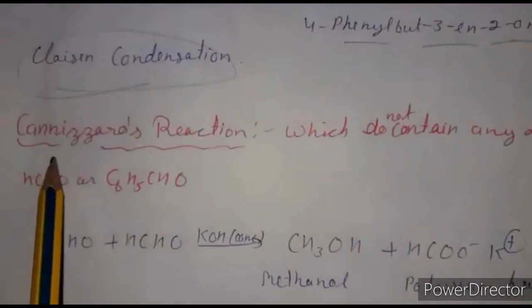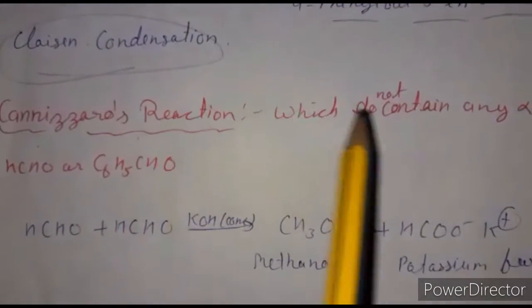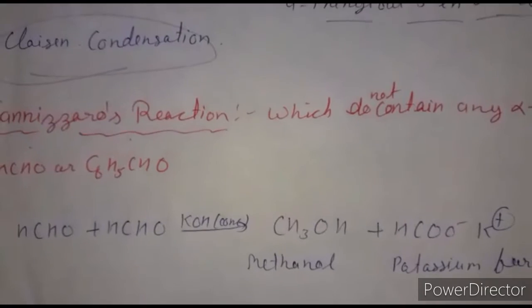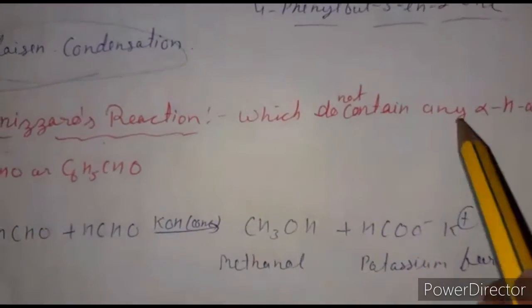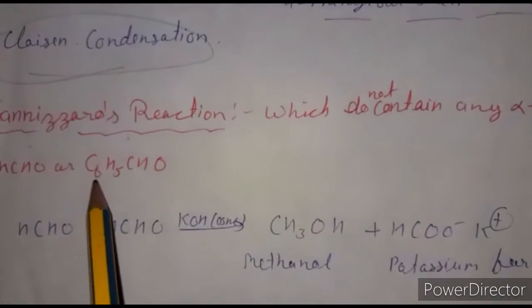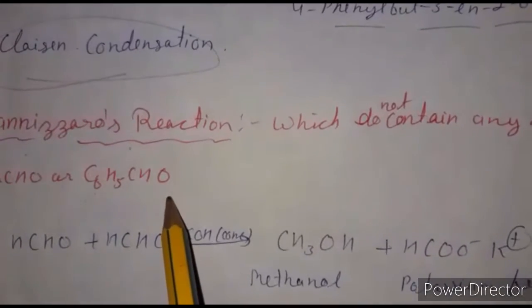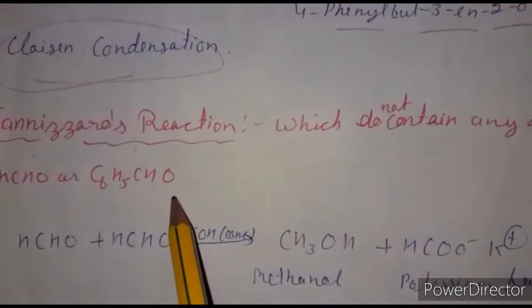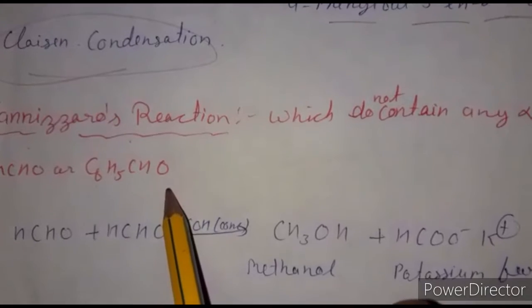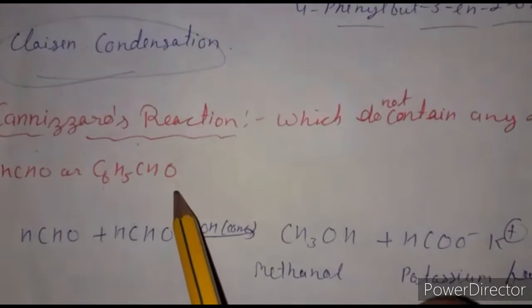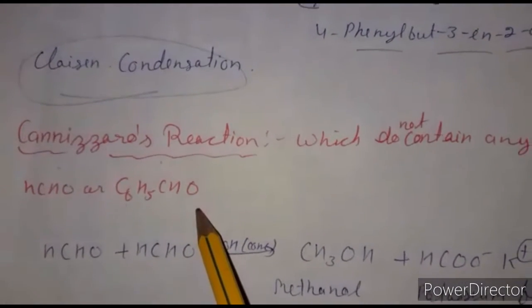Next most important reaction, the Cannizzaro reaction. This reaction is used for those aldehydes which don't contain any alpha hydrogen atom, for example formaldehyde or benzaldehyde. They undergo self oxidation and reduction when we treat formaldehyde and benzaldehyde with concentrated alkali.